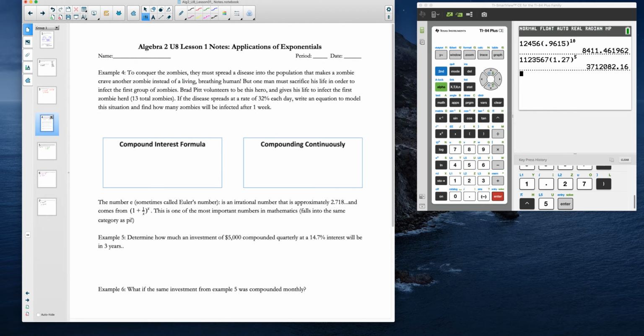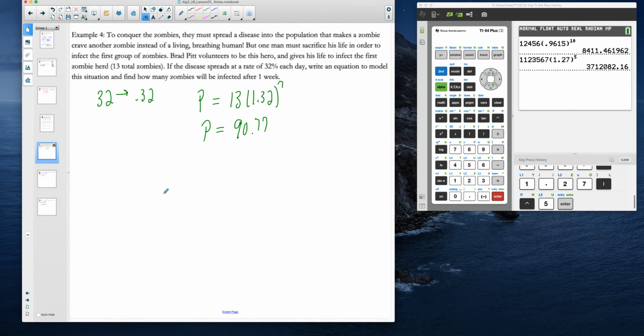All right, let's get back and see how many people Brad Pitt could save. Once again, it's a growth problem. He's going to infect the zombie herd, which has an original population of 13, and we know it's growing at 32% each day, so that converts to 0.32. So our initial population, and then our exponential base here would be 1.32 after 1 week. Now we have to make sure our units match, and this says per day, so 1 week would be 7 up here. Or if it's 32% each week, then we'd put a 1 up here. So just make sure you consider that.